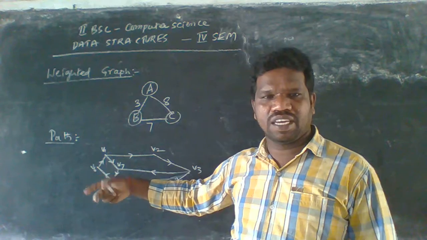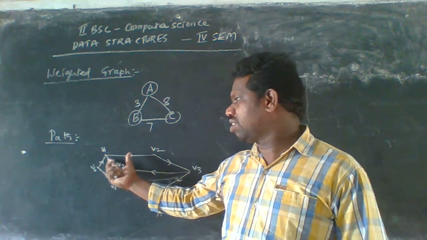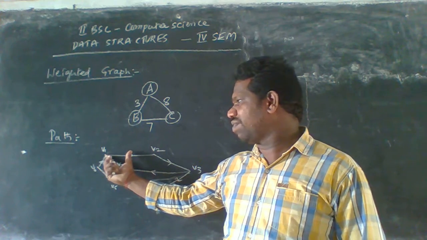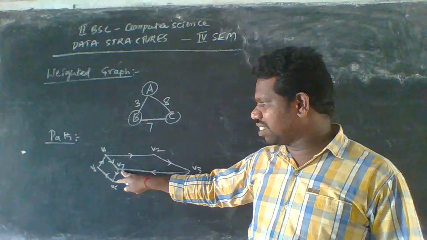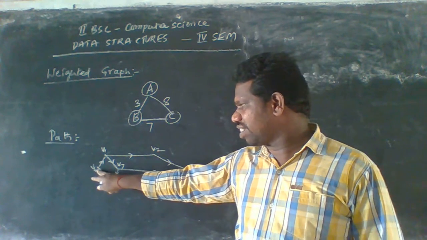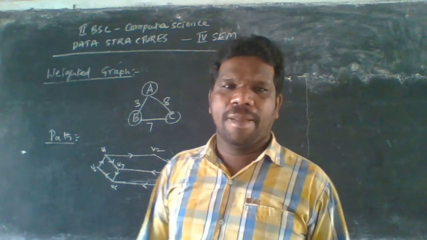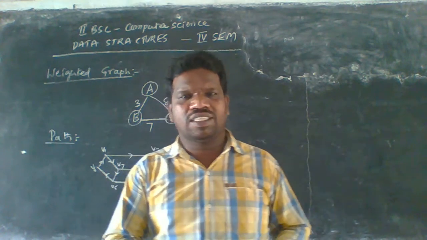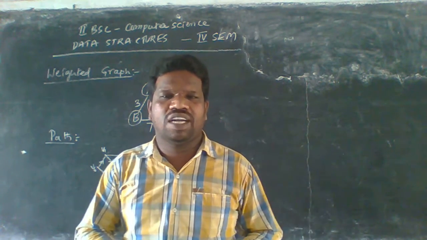The length will be going high, so we reduce it: V1 to V2, V2 to V3, V3 directly to V7, V7 to V5, V5 to V6, and again V1. So this is the direction of the path. The length of the path is very important here.